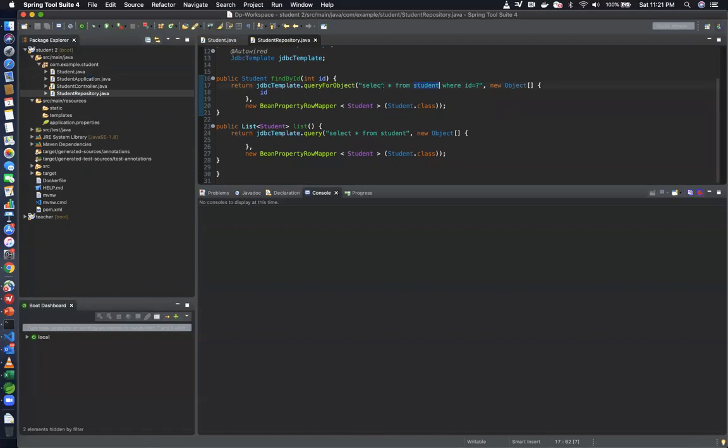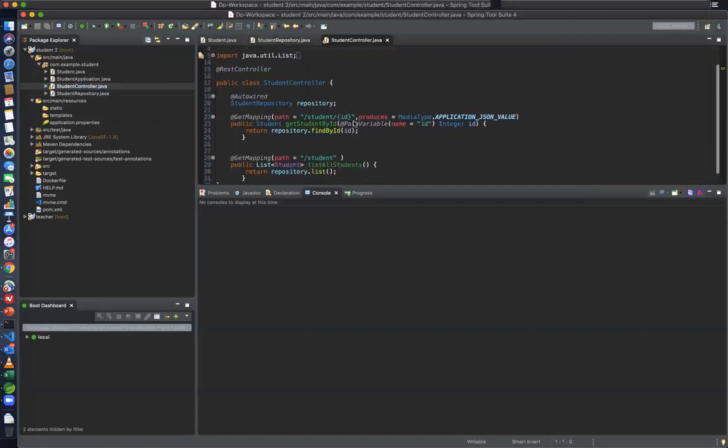Over here, I'm also listing the students based on the ID. Each and every student has an ID, right? So ID 1, the name is Akshay. ID 2, the name is Balaji, and so on. So I can select star from student where ID is 1, and I can select star from student, which means I'll get the list of all of the students from the table, right? And then I have a controller wherein I have exposed a REST API.